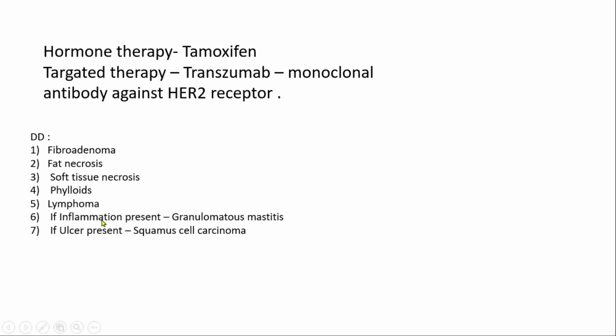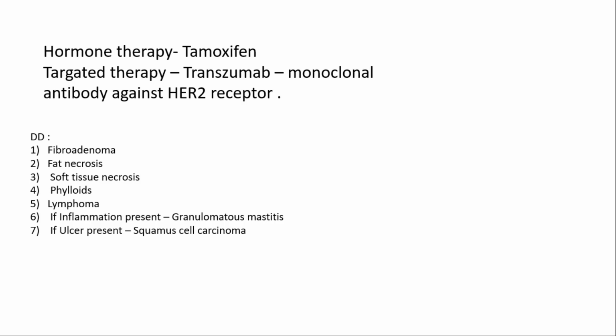And if there is inflammation present or the patient has a previous TB history, then you could set your DD as granulomatous mastitis, and if there is an ulcer over the tumor, then you could tell about squamous cell carcinoma. So you have to understand what you are going to tell about the DD.